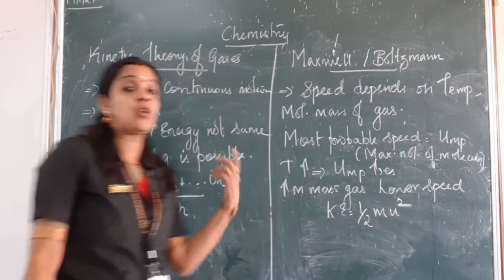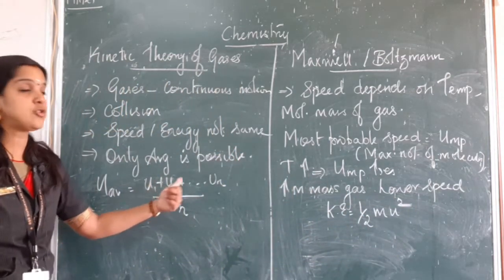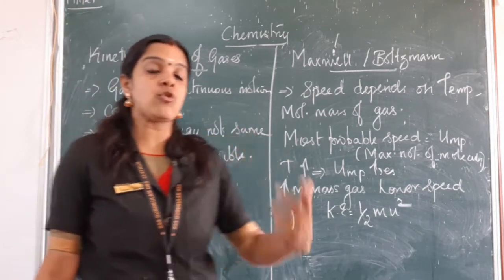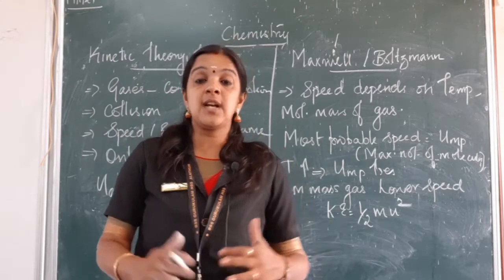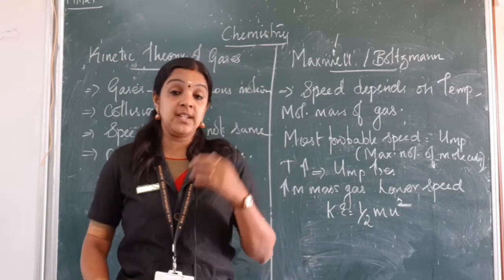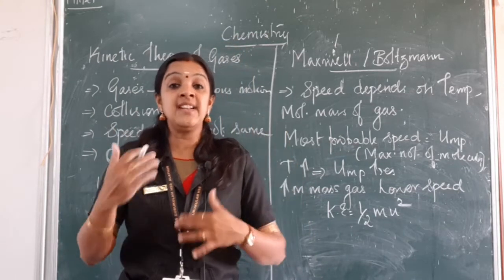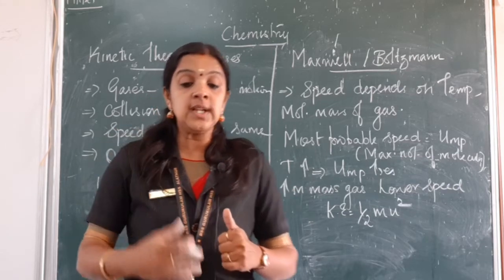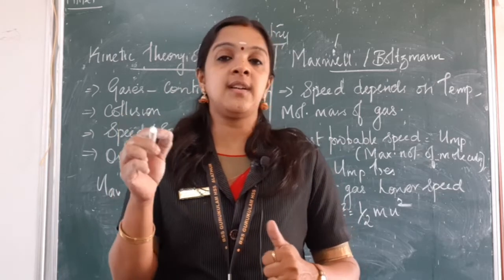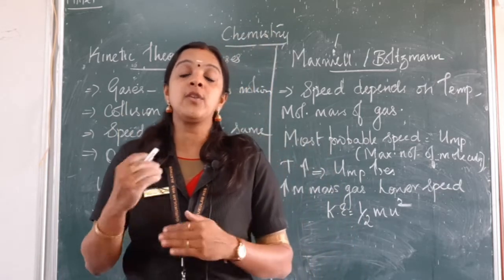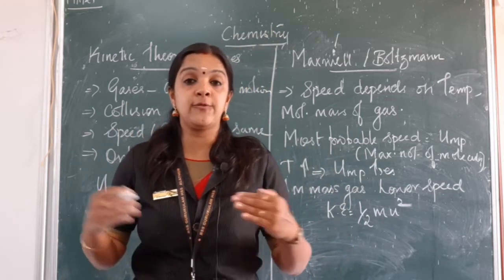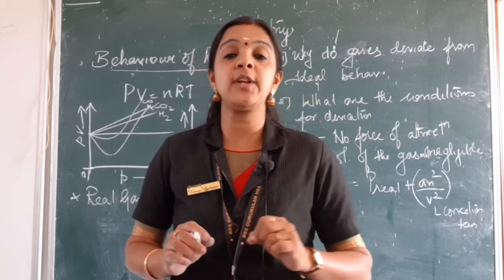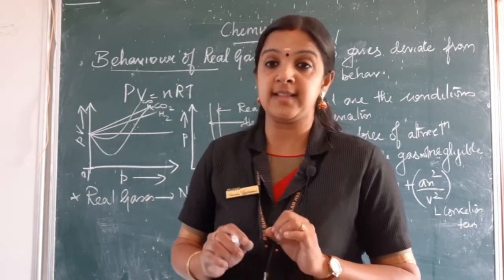So u square can also be given as u1 square plus u2 square and so on, divided by n, which is the total number of molecules. So that is how the kinetic theory was developed. It was analyzed by the scientists for various issues. And now we will also be learning about the kinetic molecular theory in detail to know about the various applications of gases. After seeing the kinetic theory of gases, now you will see a video where you have the postulates of kinetic theory.